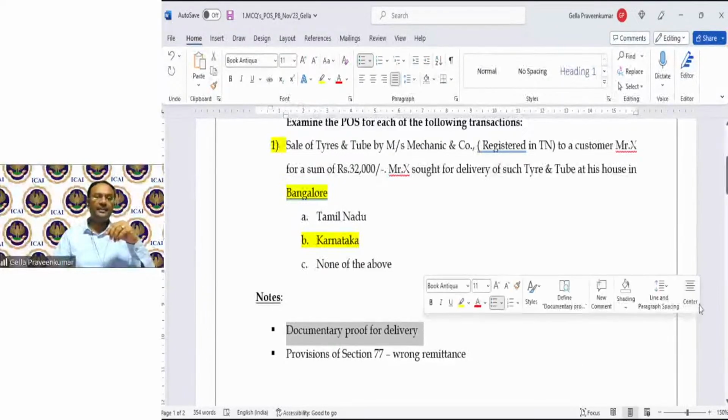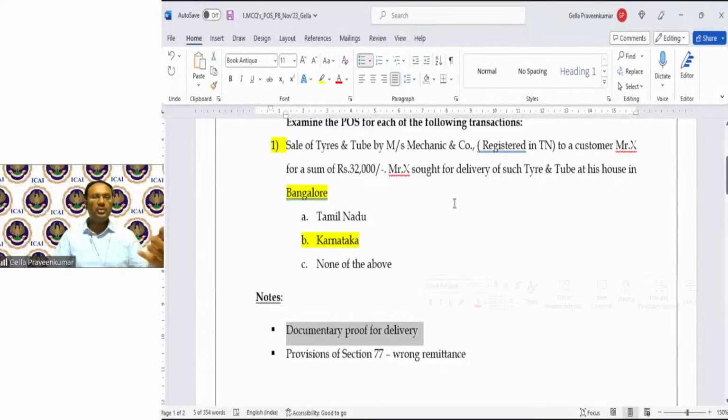documented proof for delivery is needed. Now, how do you or I get to know that this entity called Mechanic & Co. has actually delivered the goods in the state of Bangalore? Did they raise an e-way bill? Have they engaged a transporter? Did the transporter say the point of delivery is Bangalore? Was there any confirmation received from the customer?